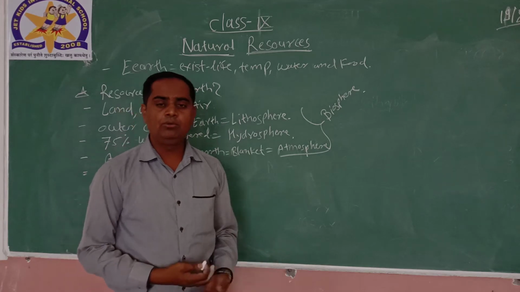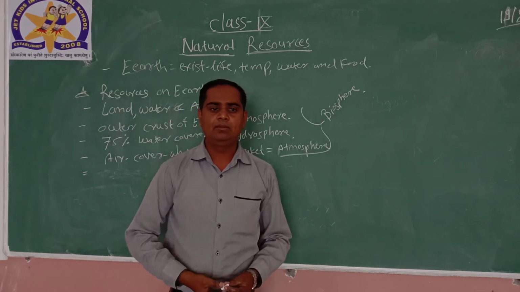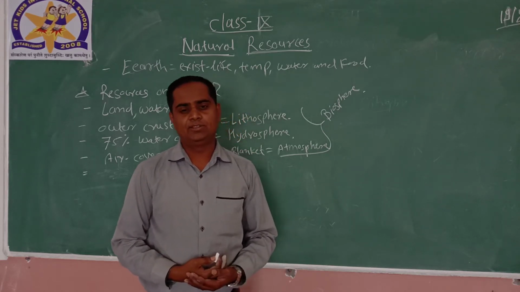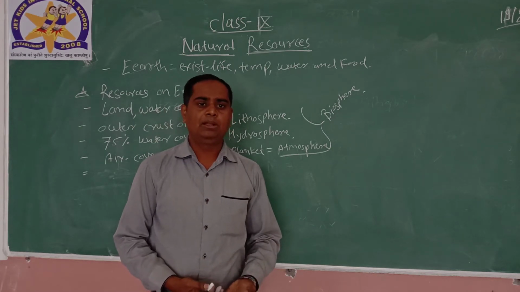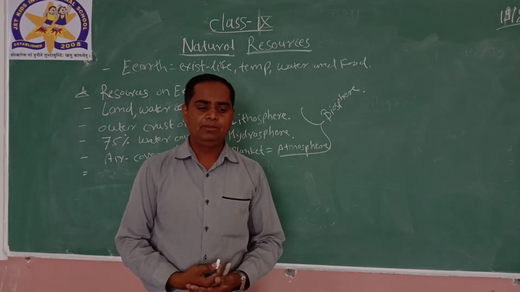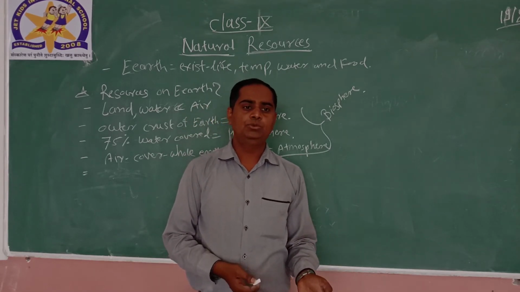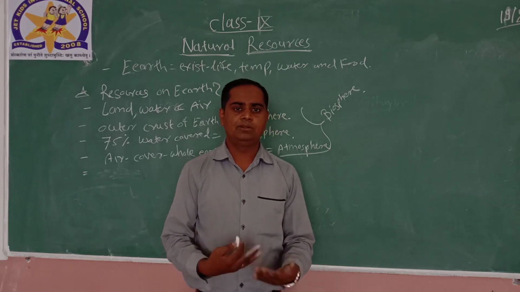This video will be based on the introduction. As the topic itself explains, natural resources means what are the contents on the earth. What the earth is made up of, what life exists, and what other natural resources take part in maintaining the earth's surface, or we can say the earth's life.